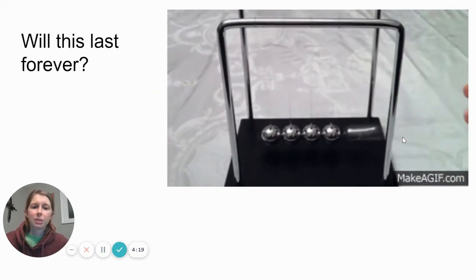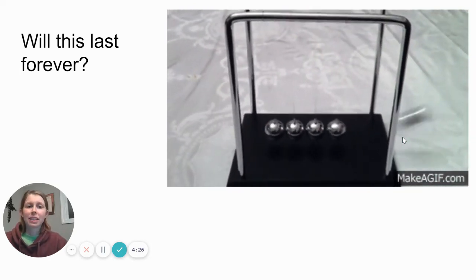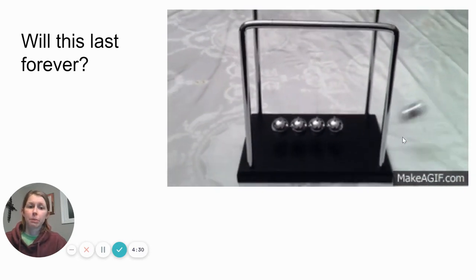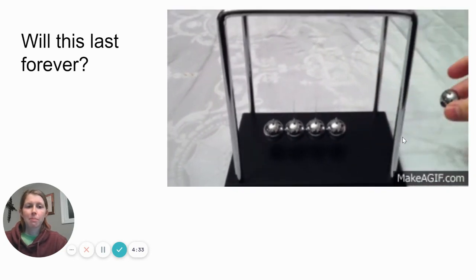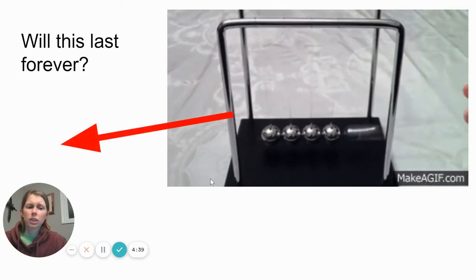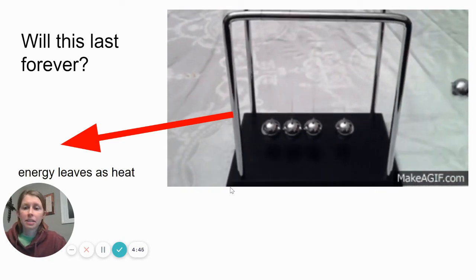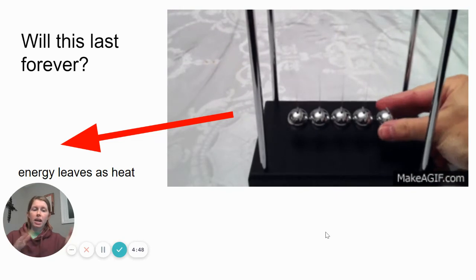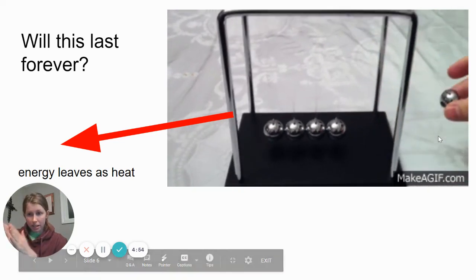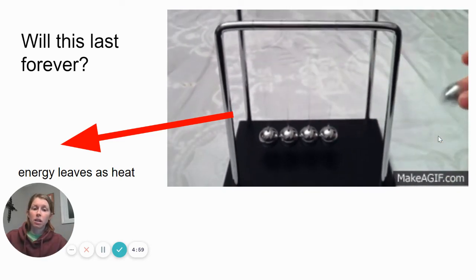Okay, so here we have the Newton's cradles, like my 7th graders made, but these ones work. Sorry. But anyway, so you release it and it goes back and forth. And so we don't actually get to see what happens, because it's a short clip and it stops. But my question, will it last forever? And the answer is no. It will eventually stop. And then you might say, well, why? It's because some of the energy leaves the system as heat, right? So the swing, and there's the strings, and it's moving, and there's air, and that friction causes heat, right? So if you ever rub your hands together, you might feel your hands warm up, right? And so that's heat energy, and that's leaving the system.